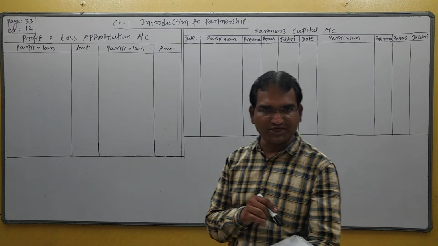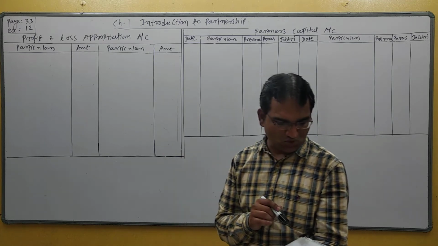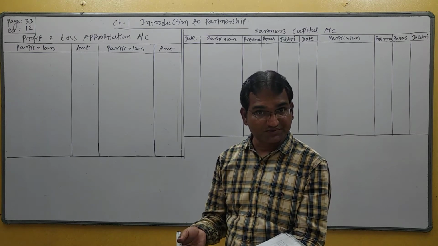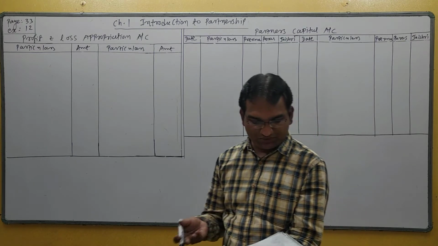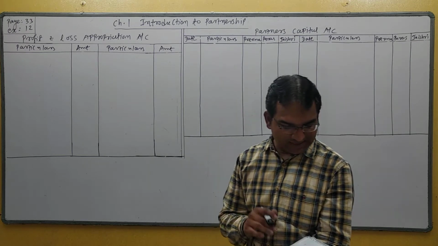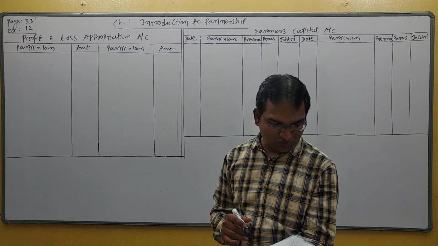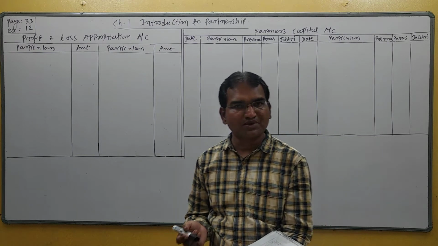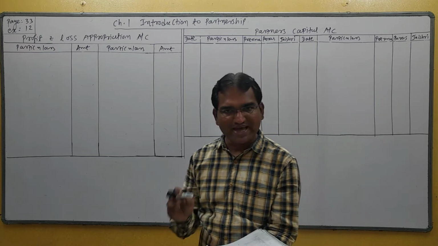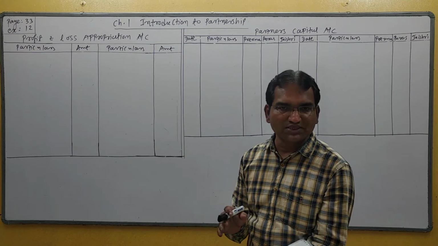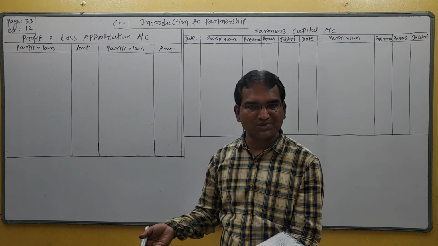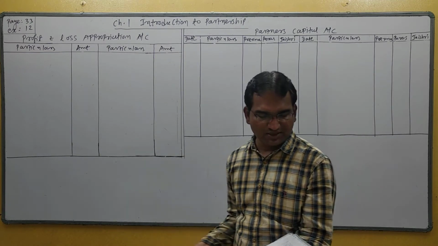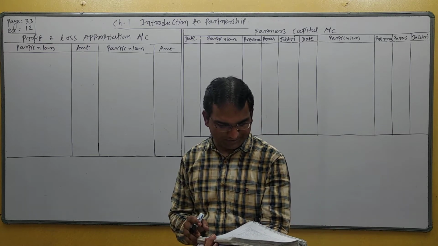Students, 30 October is printed, but we have to consider 31st October. Okay. They distribute half the profit in capital proportion, and the remaining in the ratio of 2:1. Jayshree has lent a loan of rupees 30,000 on 1st October 16. Students, a loan is a liability of the firm. It will be recorded in the balance sheet, and interest on loan is recorded in the profit and loss account as per our discussion. So this transaction is not considered while preparing the P&L, appropriation account and capital account.